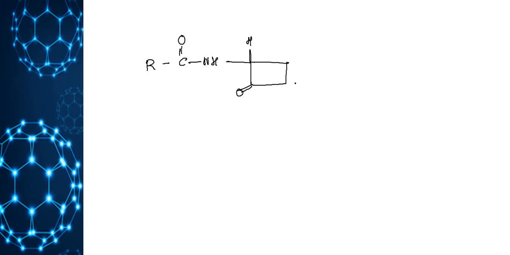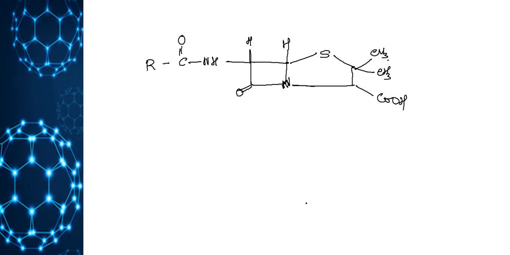Here is a double bond O, here nitrogen, sulfur, CH3, CH3, COOH. This is the general structure of penicillin.